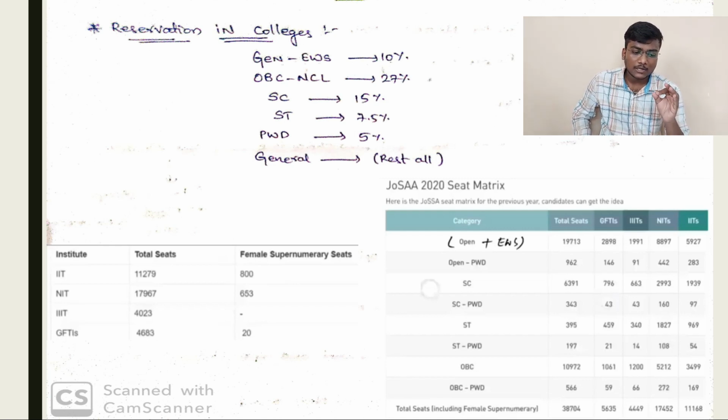And if you see here the JoSAA 2020 seat matrix, in category open plus EWS, the total number of seats is 19,713. In GFTI it is 2,898. In IIIT it is 1,991. NIT is 8,897. IIT is 5,927. Here you can see category wise, and I have mentioned the total number of seats and the number of seats in GFTIs, IIITs, NITs, and IITs. So you can pause and check it here.